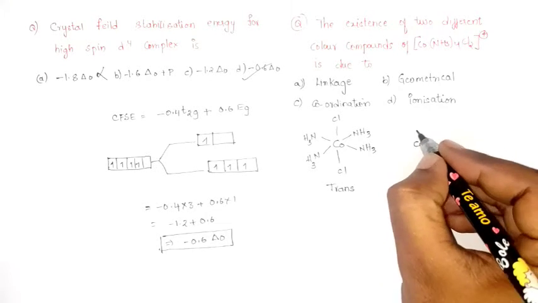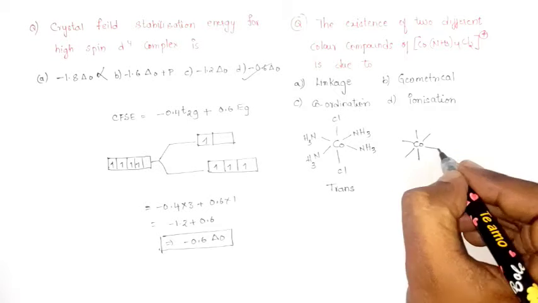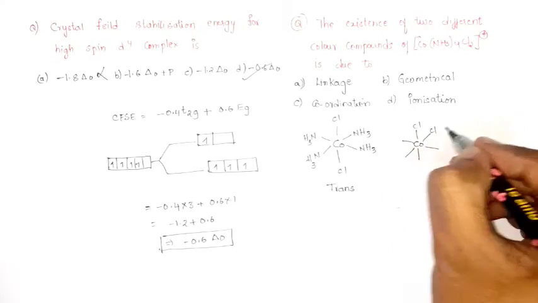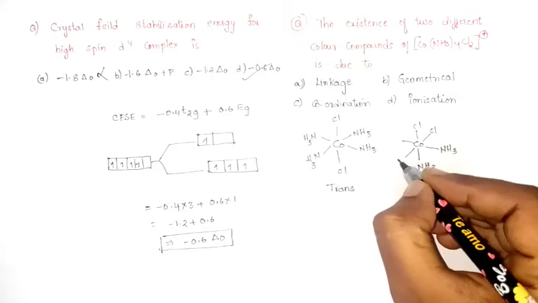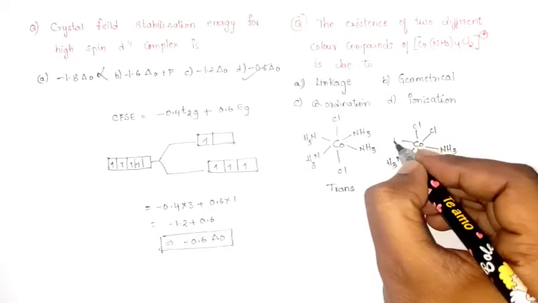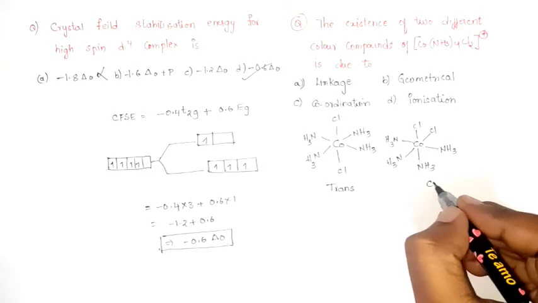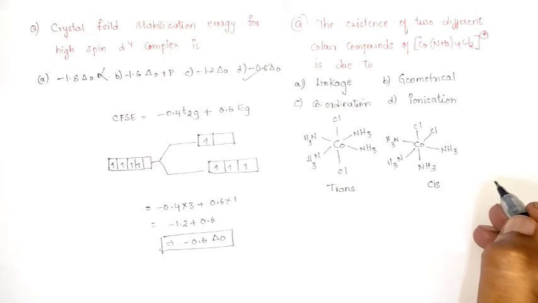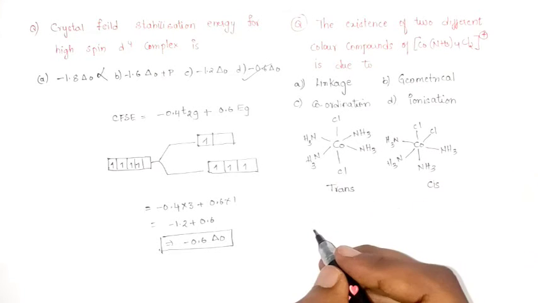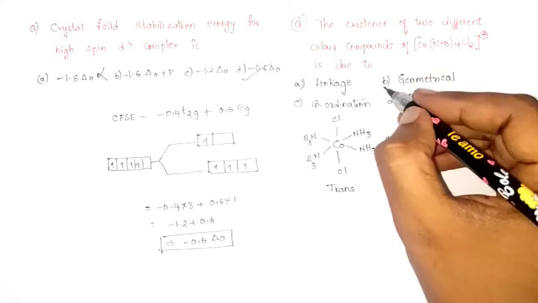Let's see another one: 2 chlorine atoms in cis position, that is Cl here, and the remaining all are NH3 ligands. So this is a cis isomer and it would be optically active if you interpret it. So these two are geometrical isomers. The correct option would be option B.